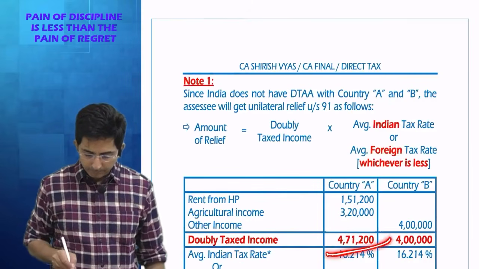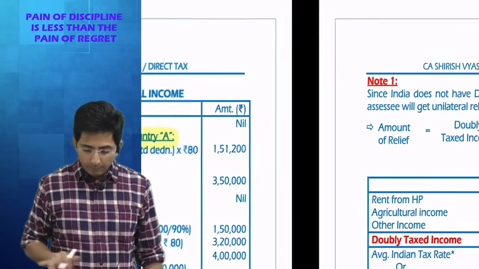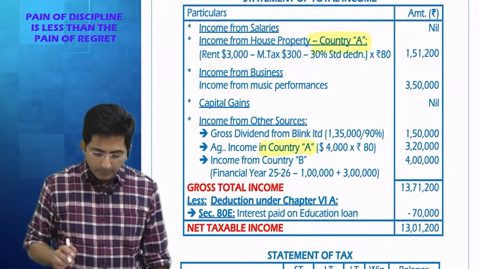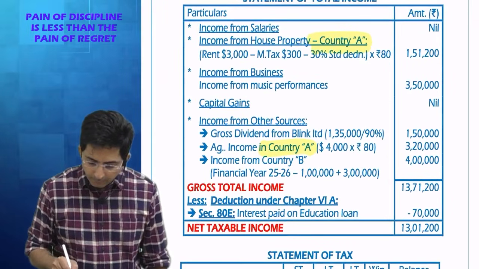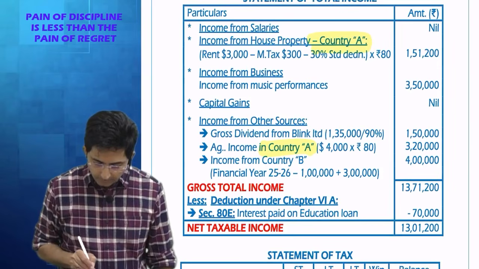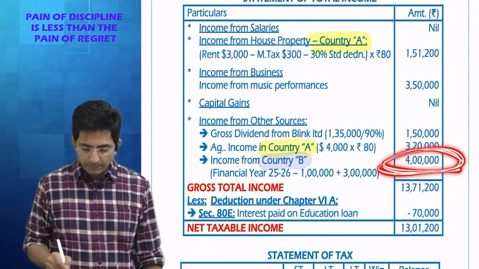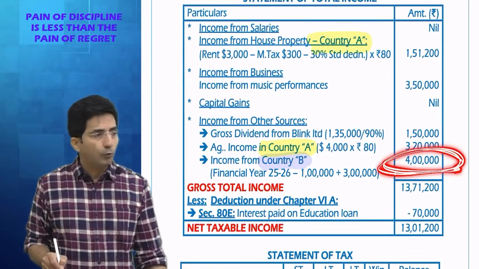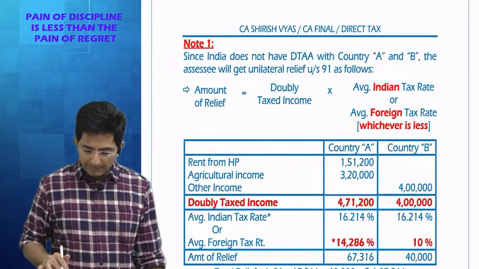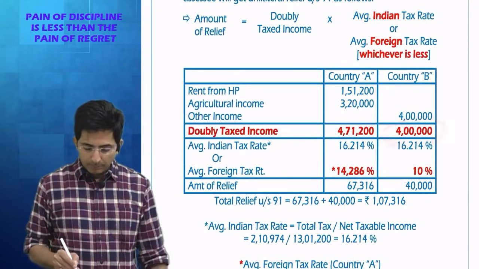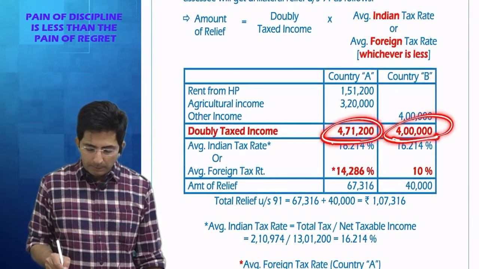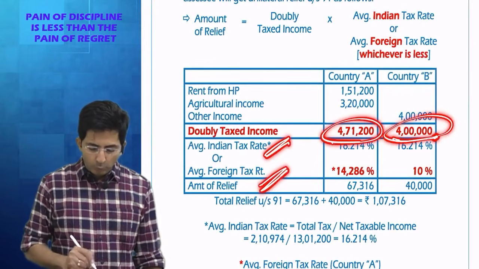4,71,200. See here. Correct. And what about country B? See, country B I highlight with different color. Country B income is here. Only one thing is there, that's it. 4 lakhs. So that is doubly taxed, 4 lakhs. Okay. So then doubly taxed income multiply by lower of the two rates.